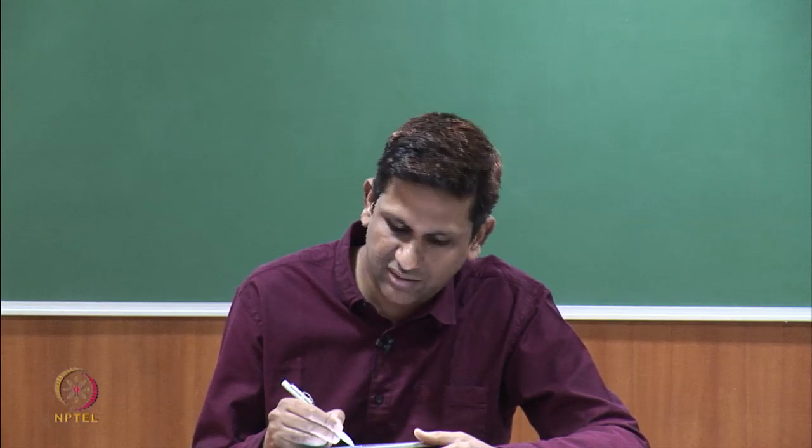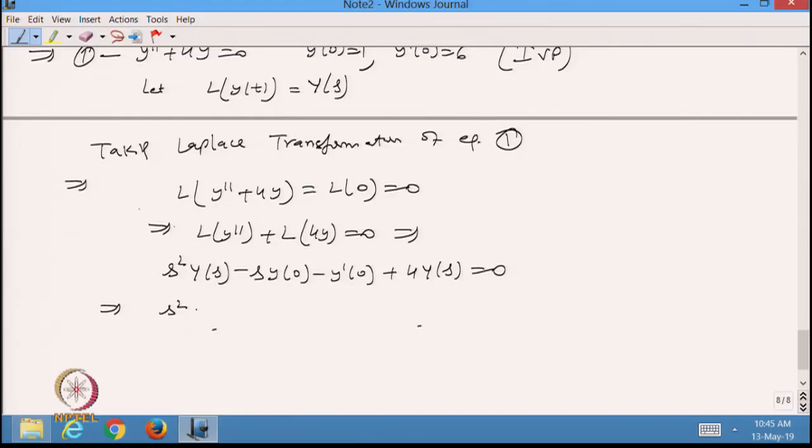So, from here I can write this one as s square Y(s) minus... this is 6 plus 4 Y(s) equal to 0. So, using this one I just collect the terms corresponding to Y(s).